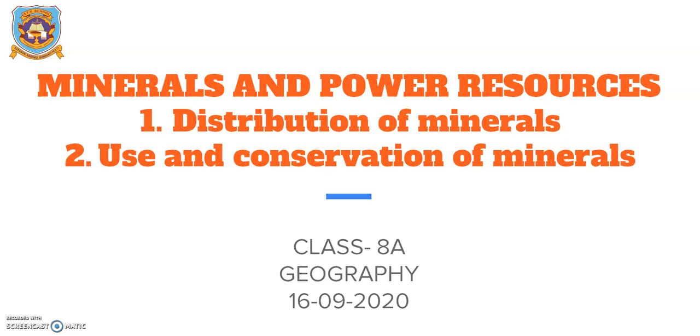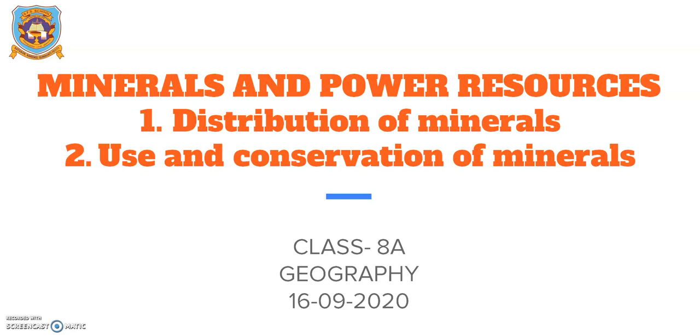As I told you, yesterday we studied the meaning of minerals. So, what are minerals? Minerals are naturally occurring substances that have a definite chemical composition. And remember, minerals are not evenly distributed all over the Earth's surface. They are concentrated only in a particular area or rock formations. These minerals can be identified on the basis of their physical properties, such as color, density, hardness, and chemical property, such as solubility.